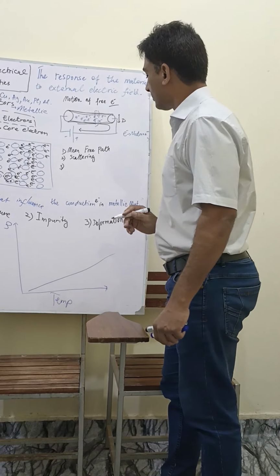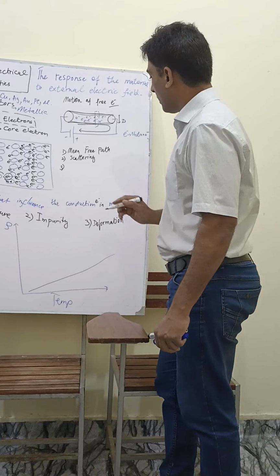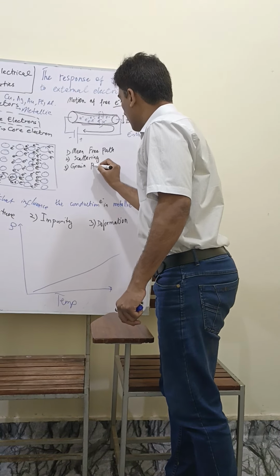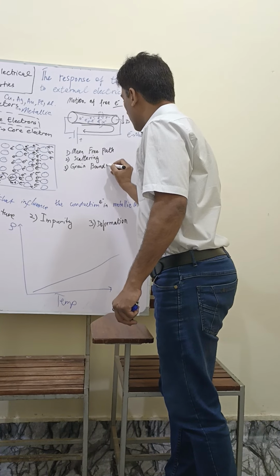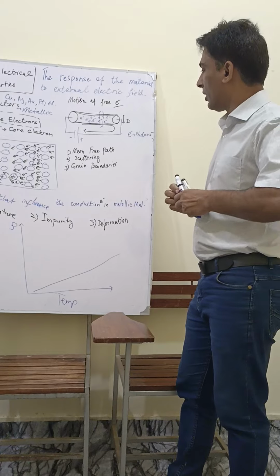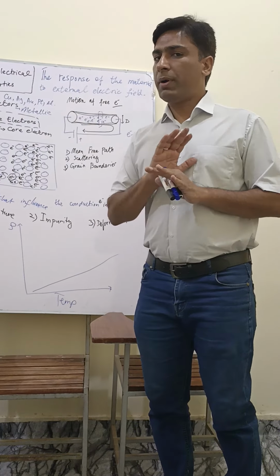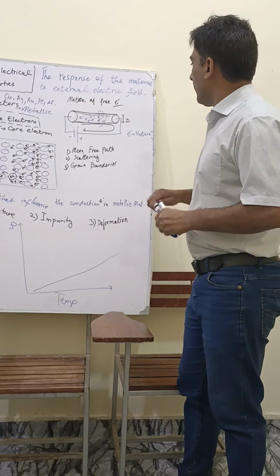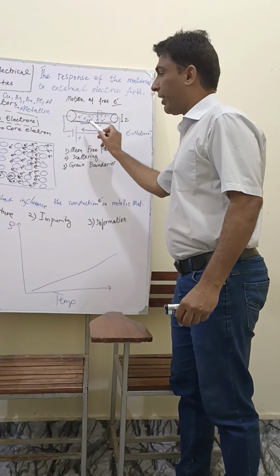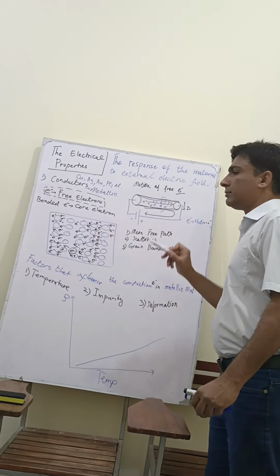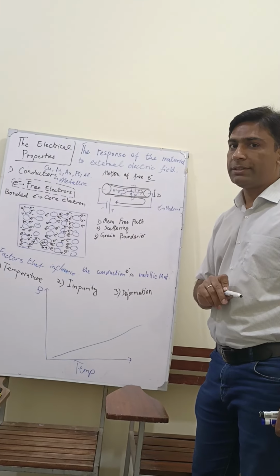Number three, grain boundaries. If we have a perfect metallic material, then these electrons, when they are moving, will follow a straight path.